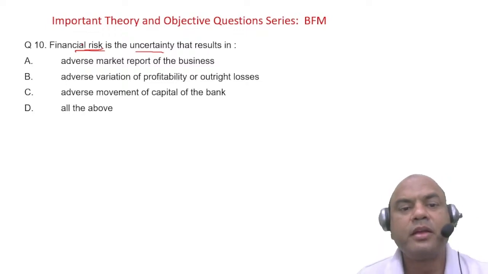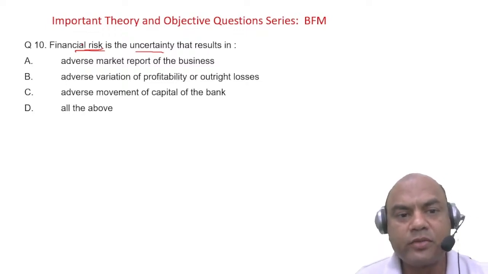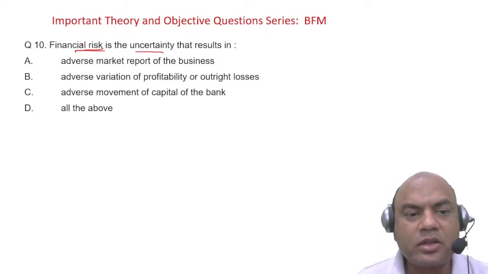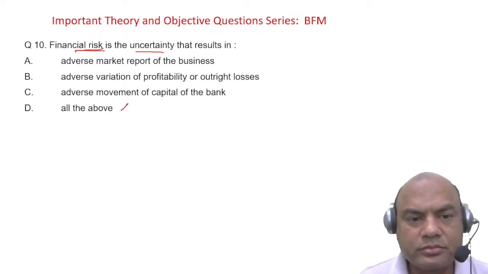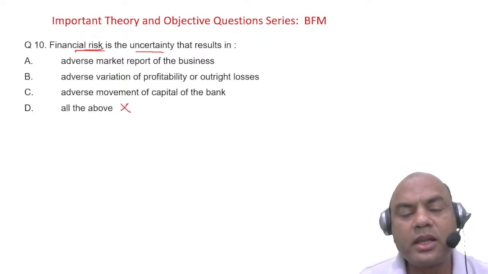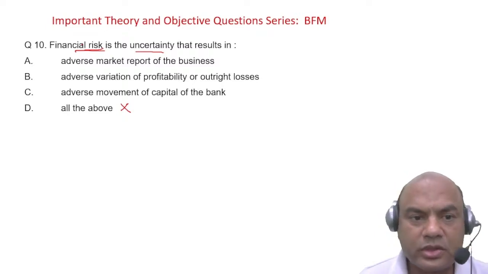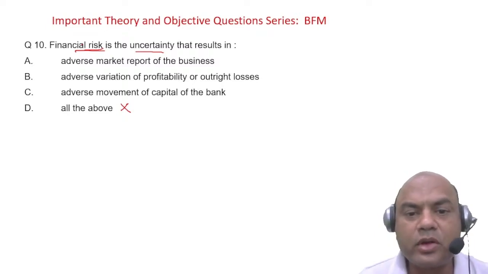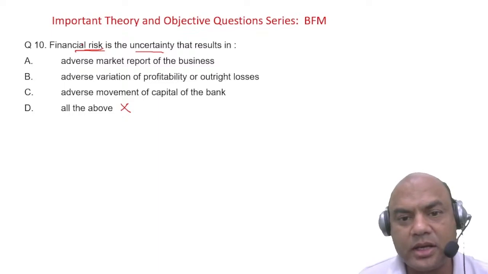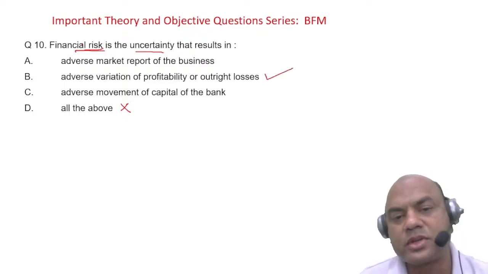Okay, so let me see how many of you have typed D as an answer. The answer is not D actually. The answer is only related to profit. So variation in profit or outright losses. This is the answer for this question.